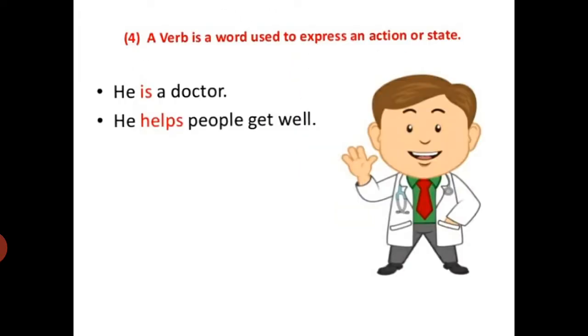Next about verb. A verb is a word used to express an action or state. In another way it is called action words. Jump, drink, sleep. So we have plenty of verbs. Here is an example. He is a doctor. Here, is is a helping verb. Then next, he helps people get well. Helps is the action word.